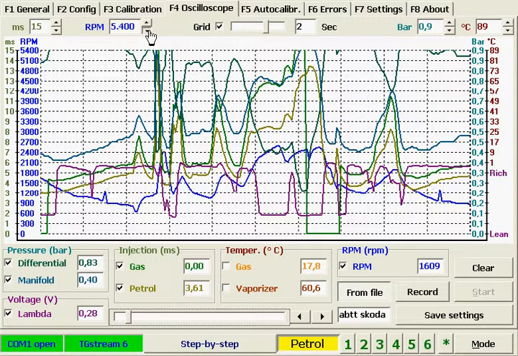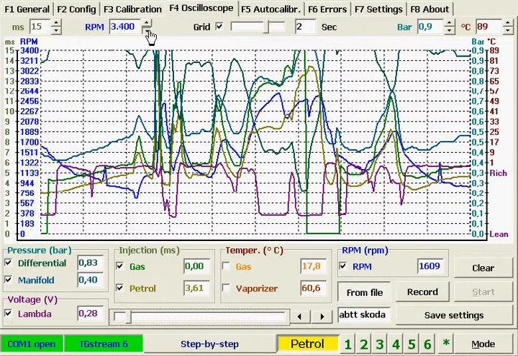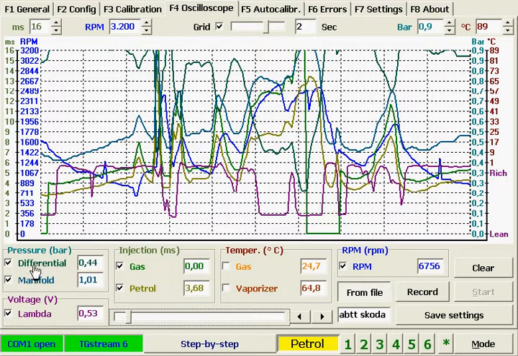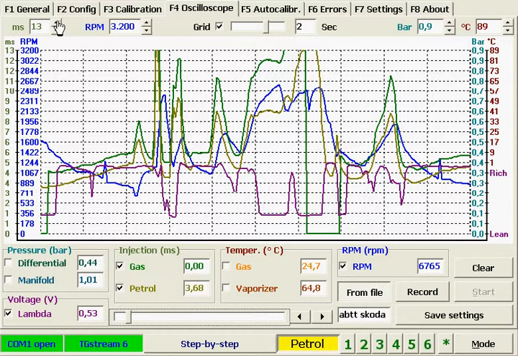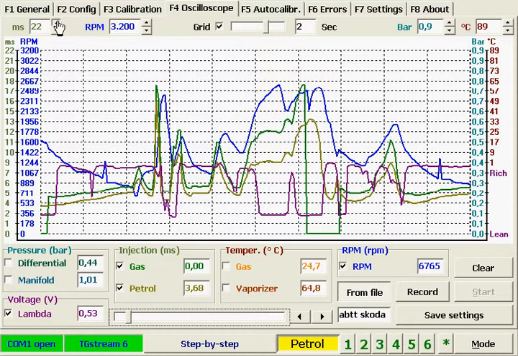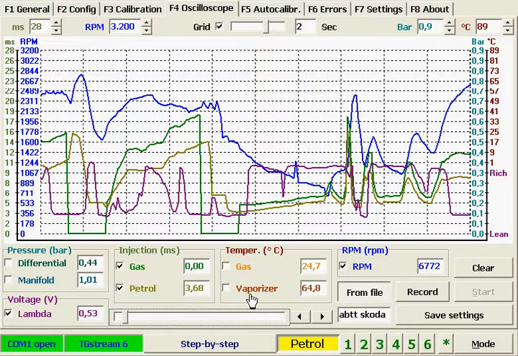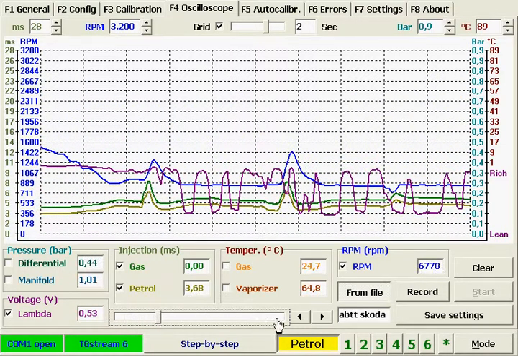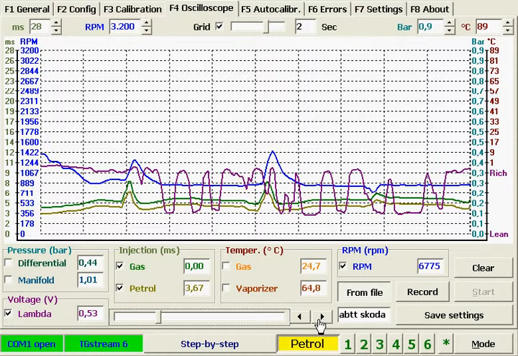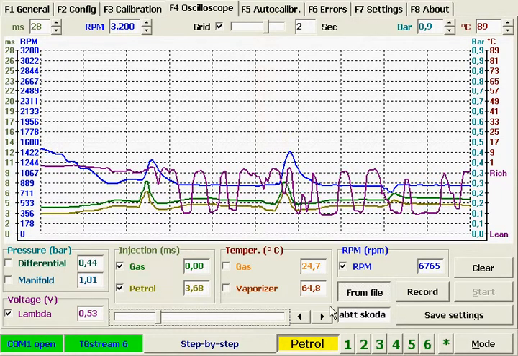This demonstrates the change of engine revolution scale and the time elapsed of the open condition of gas and petrol injectors. You can view the diagram quickly using the scroll bar or gradually using the arrows on the right. The name of the recorded and viewed file is entered into this window.